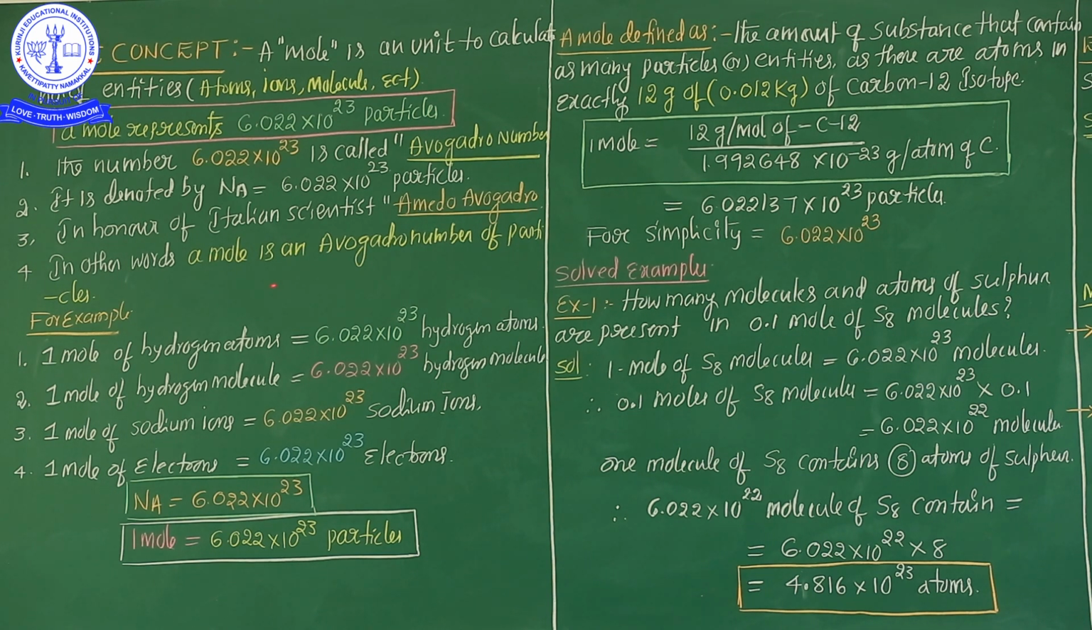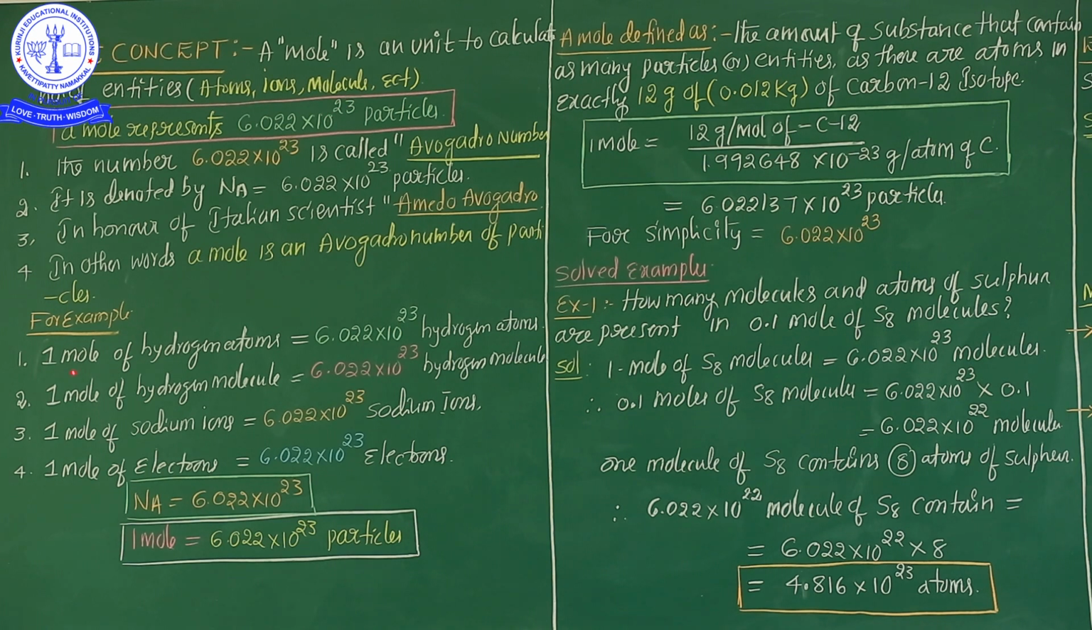In other words, a mole is an Avogadro number of particles. Once again, my dear students, mole is a unit in chemistry to calculate the number of atoms, ions or molecules. So 1 mole is equal to 6.022 into 10 to the power of 23, which is considered as 1 Avogadro number. Two points are coming right now: 1 Avogadro number is nothing but this value, and similarly 1 mole is also nothing but this value. Okay?